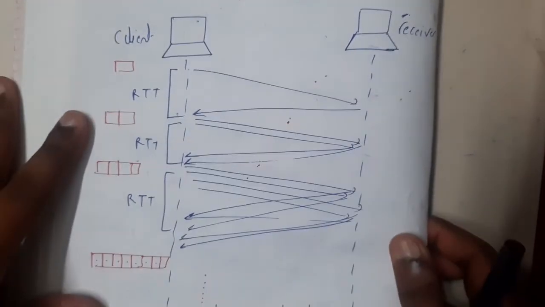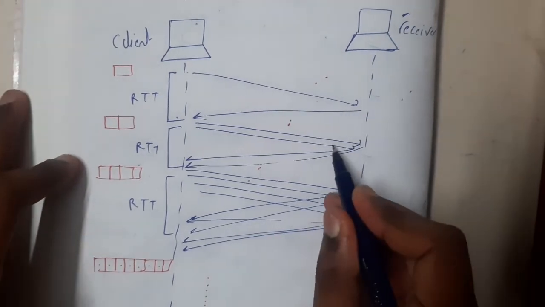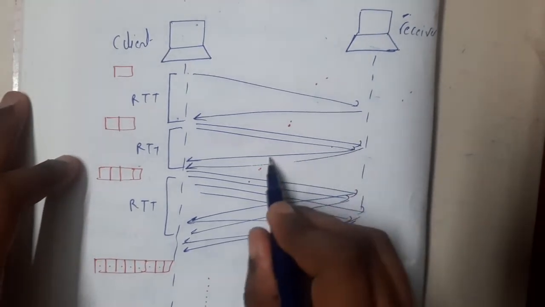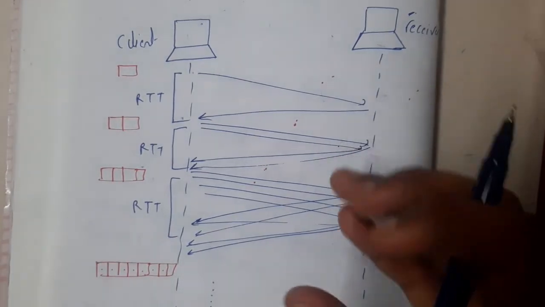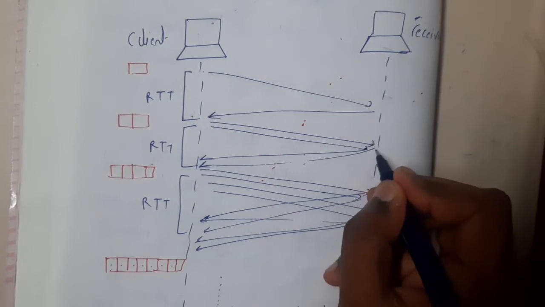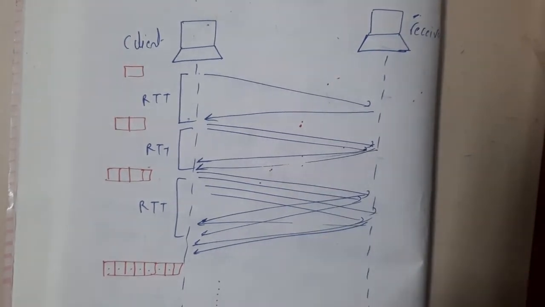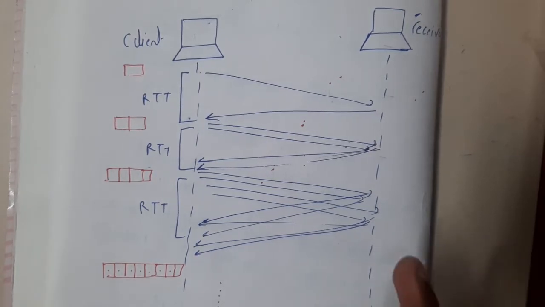And one more thing, a few students will be saying, if it is receiving 2 packets, will it send 2 acknowledgements? So there is a concept of cumulative acknowledgements also, guys. Instead of sending 2 acknowledgements, once you receive both the packets, you will send one acknowledgement. So in that way also it can work.